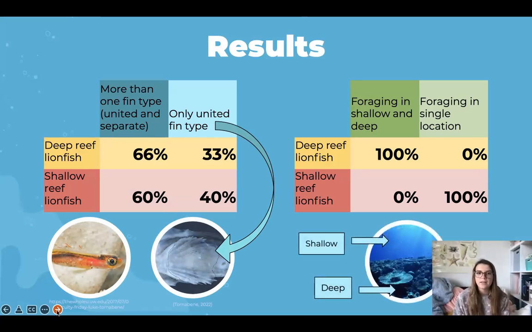Next, we wanted to look at the foraging depths of these lionfish. We found that all deep reef dwelling lionfish that were collected had gobies from both shallow and deep reef habitats in their stomach. From this, we concluded that these lionfish forage in both reef habitats. We also noticed that the shallow reef dwelling lionfish stomachs contain solely gobies of shallow reef habitats, hinting that these lionfish only forage within this habitat.